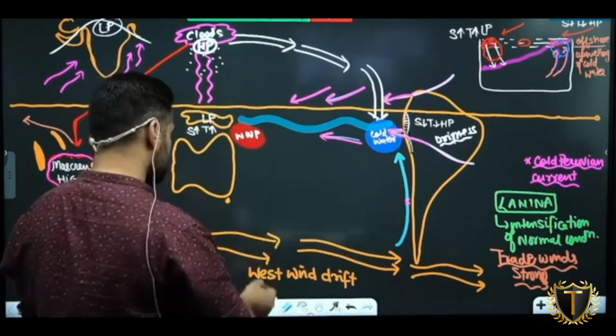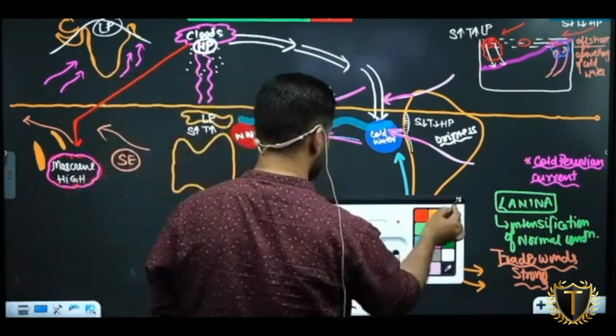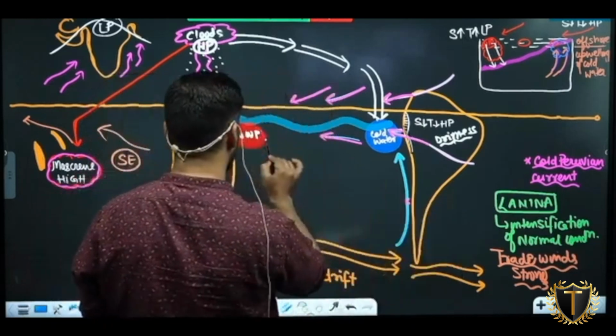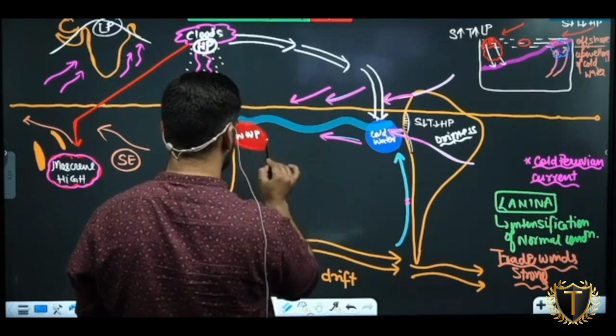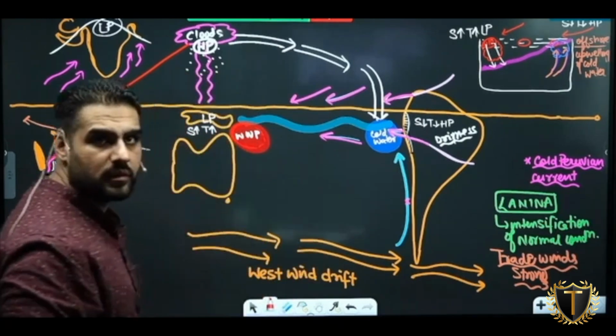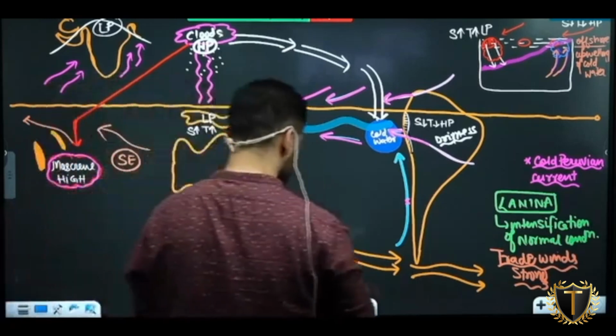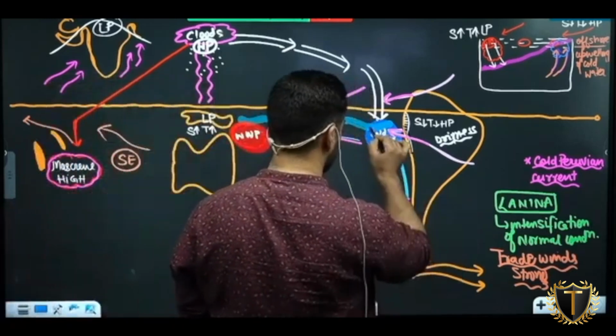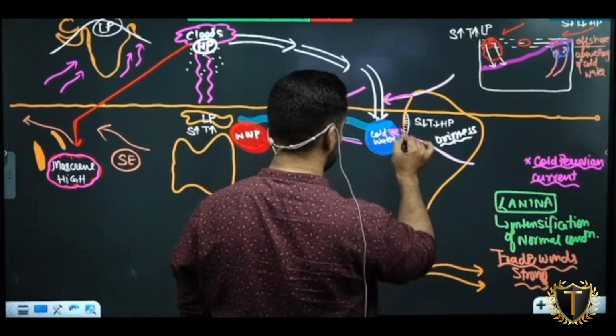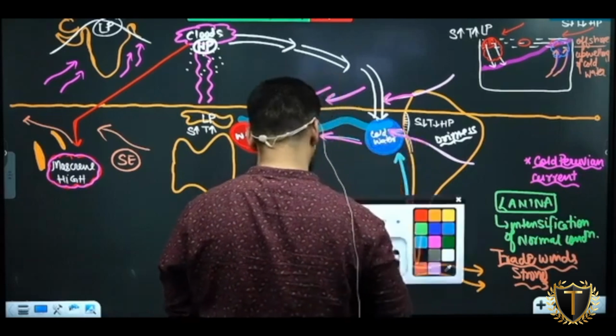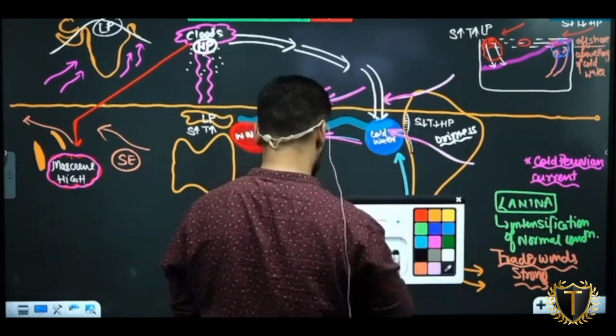So what will happen to the western pool of warm water here? It will more increase. Can I say thermocline will here become much deeper? And what will happen to this part? Cold pool of water. It will become much stronger. Hope I'm clear to this.